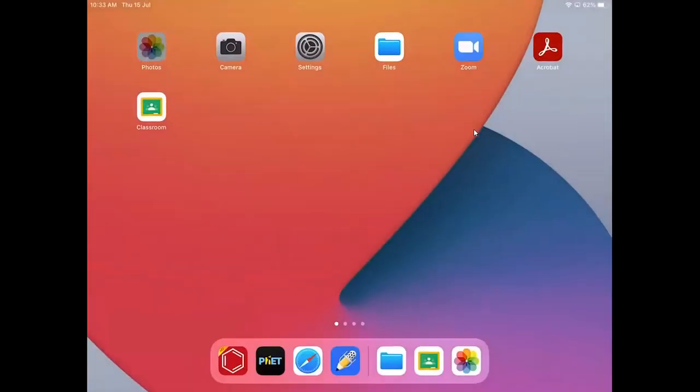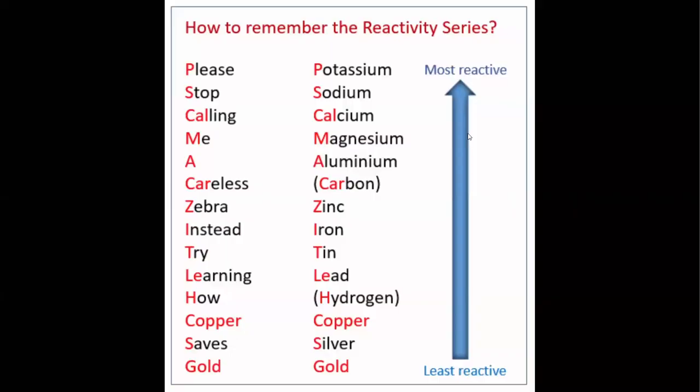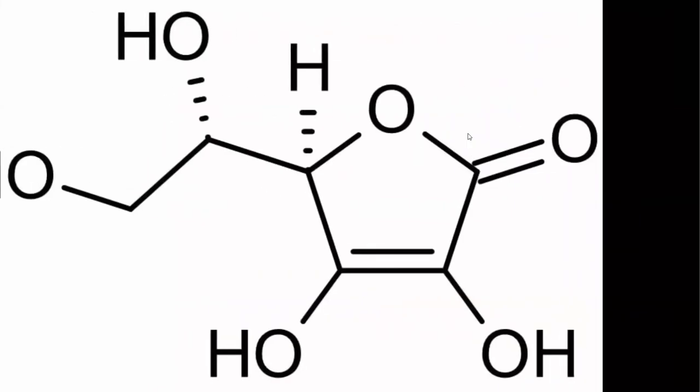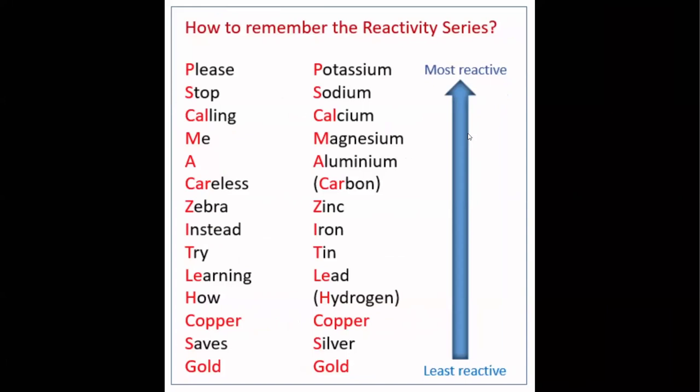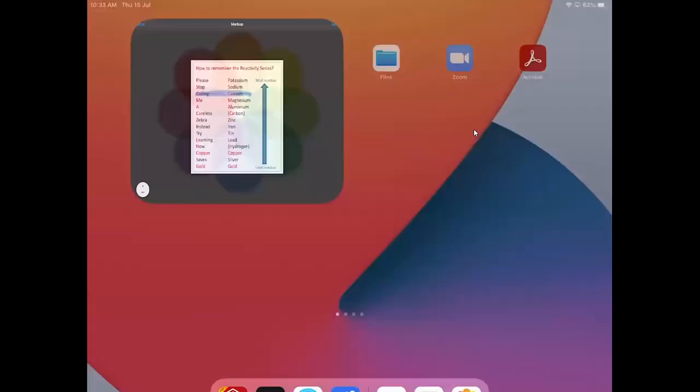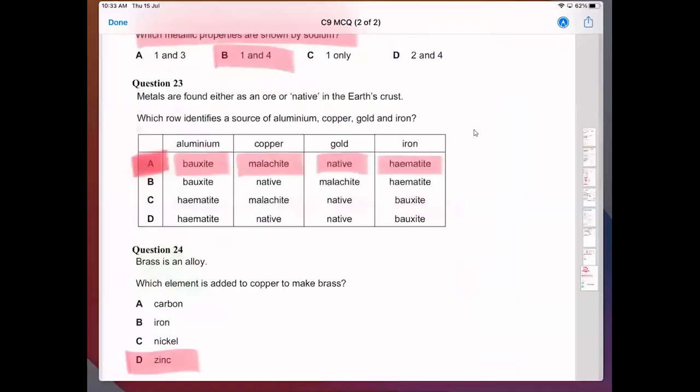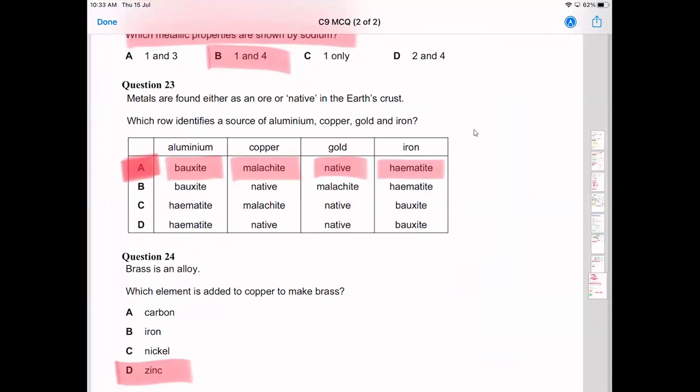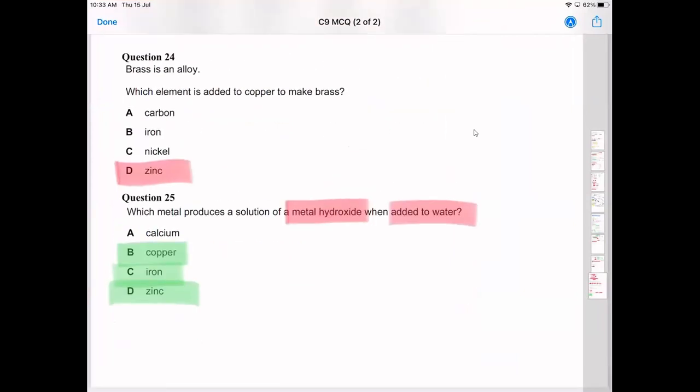So if you look at your reactivity series, calcium is the only one that's high enough. So there's calcium over there. And it's going to react with water to form the hydroxide. So the answer there is calcium.